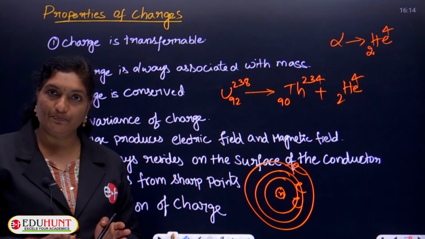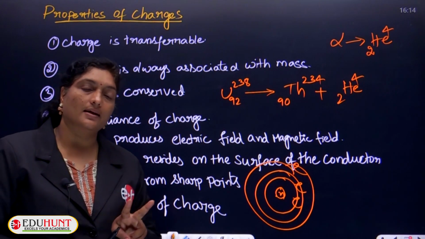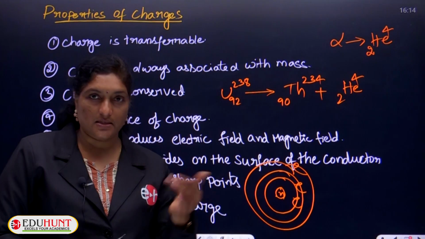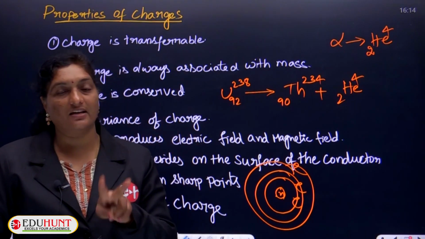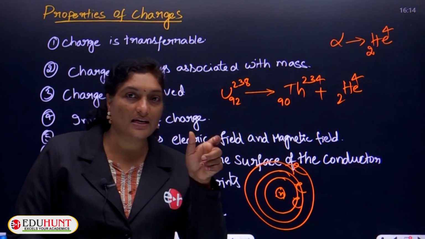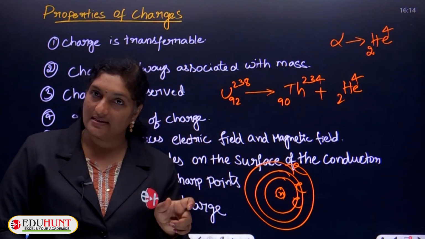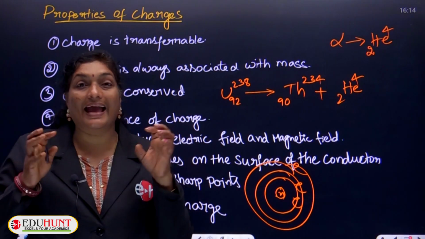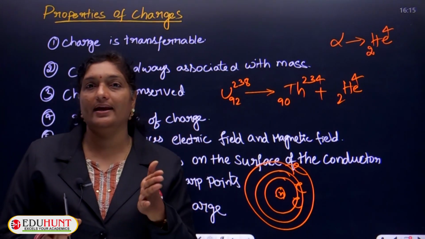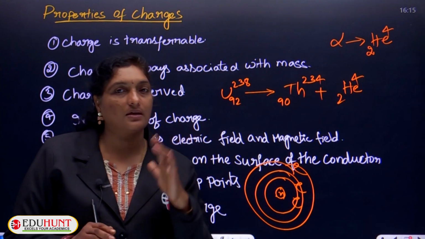Charges in motion are again categorized into two types. Whenever charges are moving, they produce both electric field as well as magnetic field. Charges which are moving with constant velocity produce electric field as well as magnetic field, but energy is not radiated. This point is important. Energy is not radiated whenever the charges are moving with constant velocity.